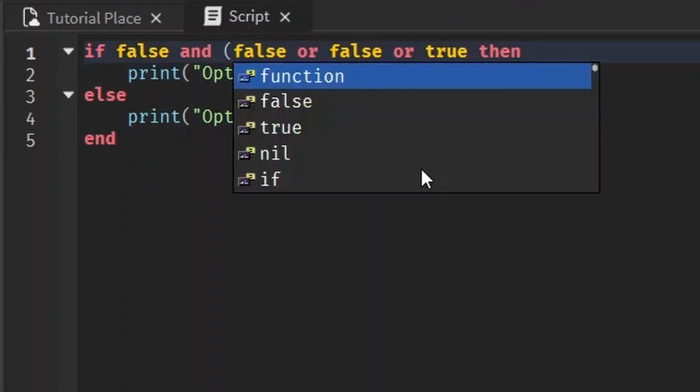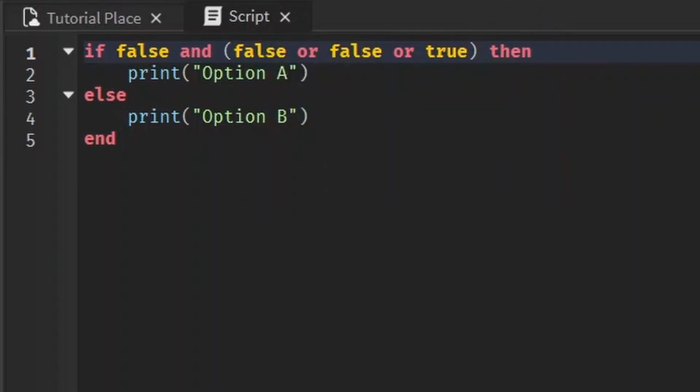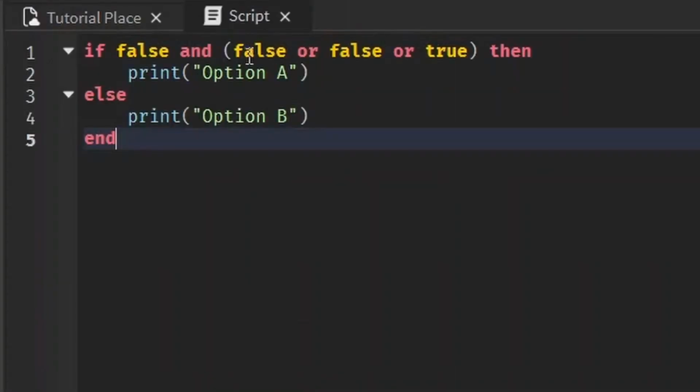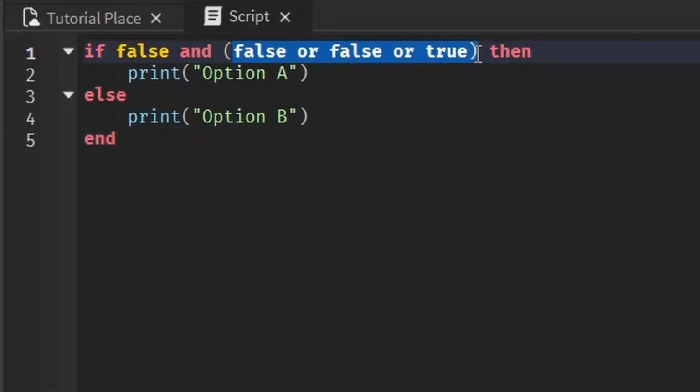However, add just a few simple parentheses around this last section. Let's see what happens now. It prints out the other option. And why is that? Because now it's doing what's in the parentheses first, just like in math. Let's go over it. False or false is going to be false because neither of them are true. False or true, that's going to be true. And that's all that was in the parentheses.